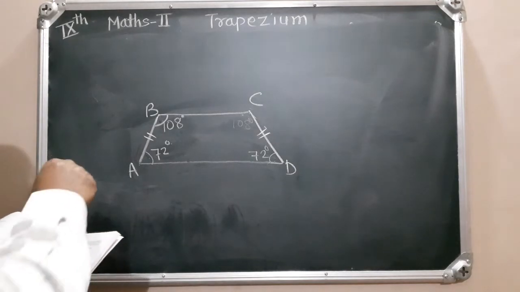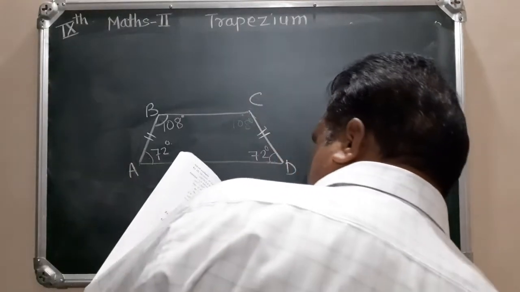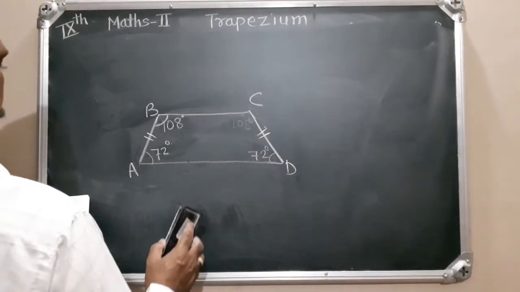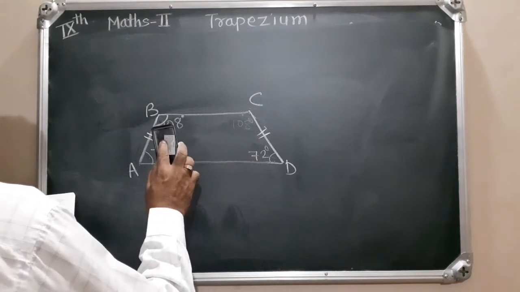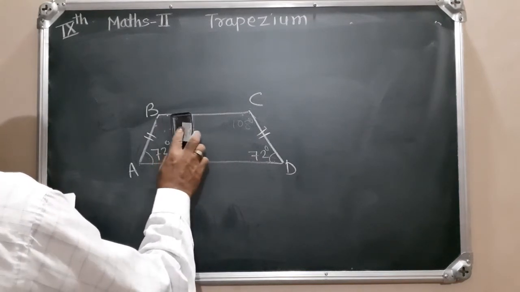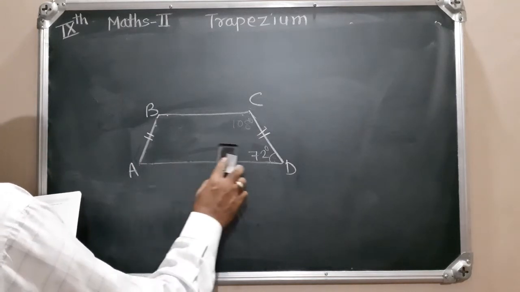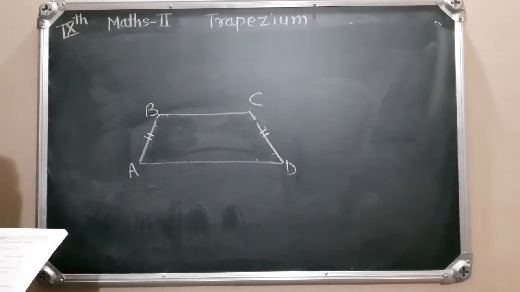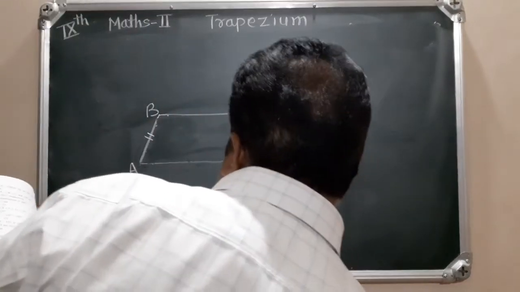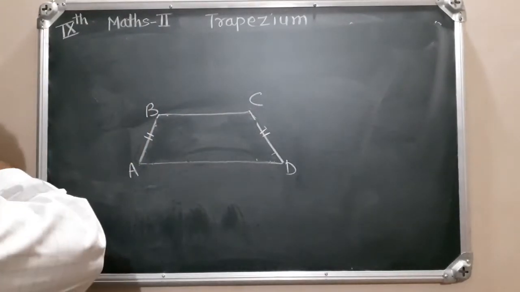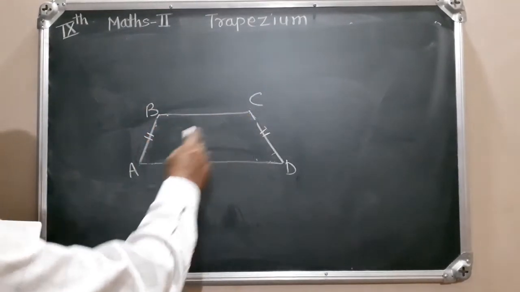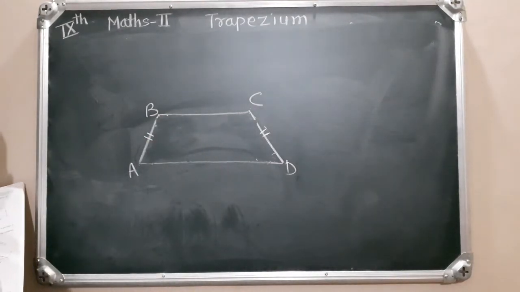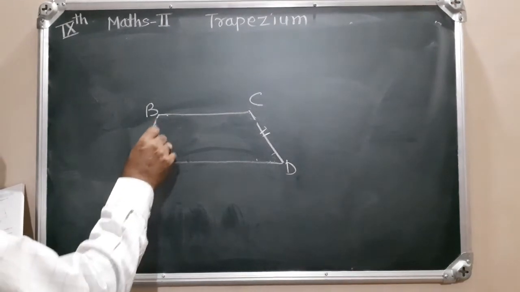There is a third example. In a quadrilateral ABCD, side BC is less than side AD. BC ही AD पेक्षा लहान आहे. And BC is parallel to AD.